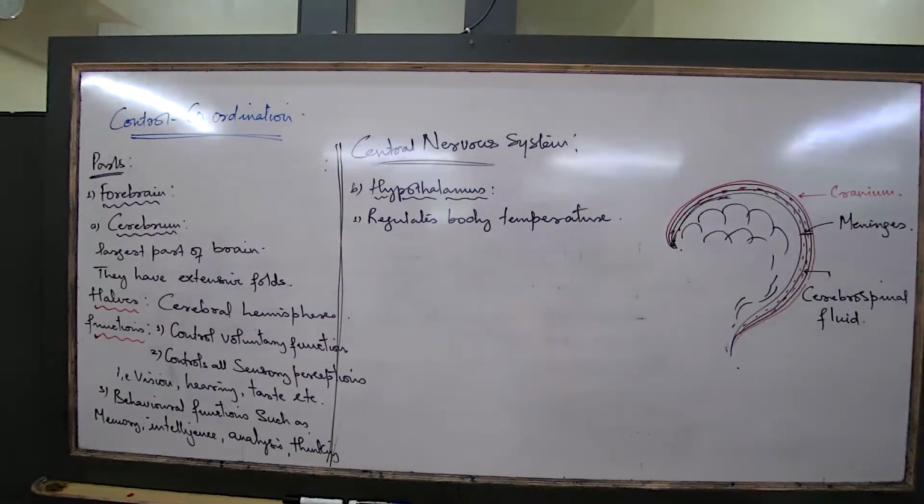We feel cold. So apart from feeling cold, what is that characteristic? Shivering.